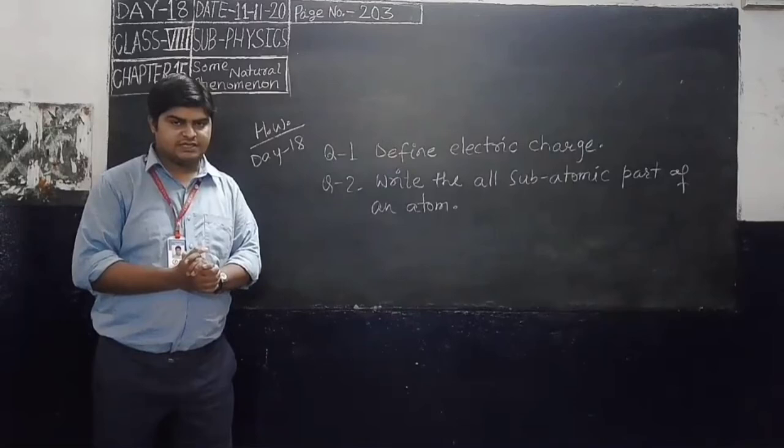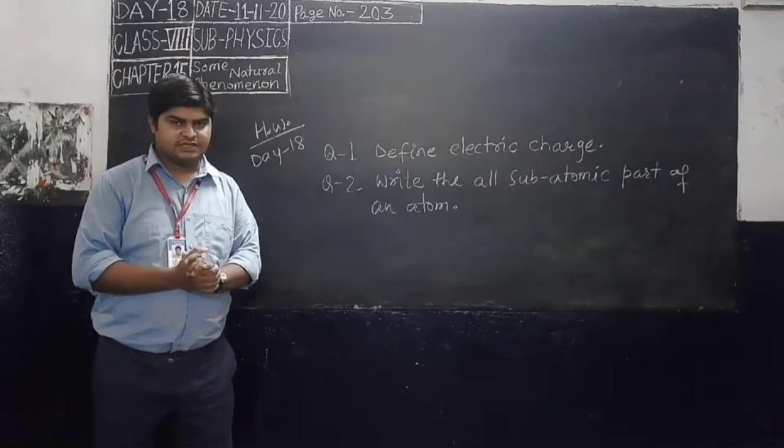Generally, the number of electrons and protons in an atom are equal. So there is no net charge on the atom; the positive charge and equal negative charge cancel out, and the result is neutral, zero.